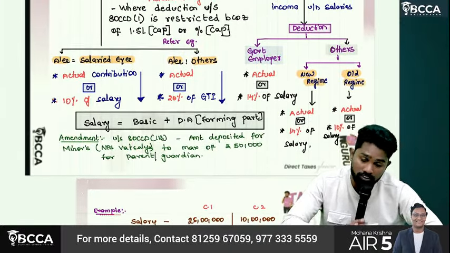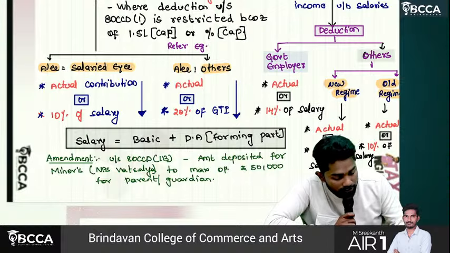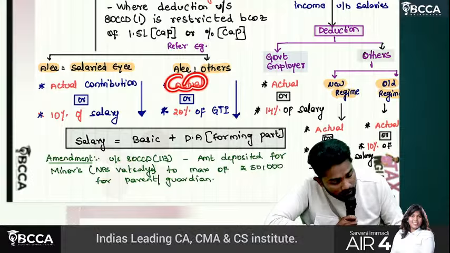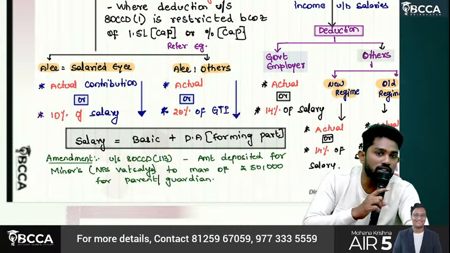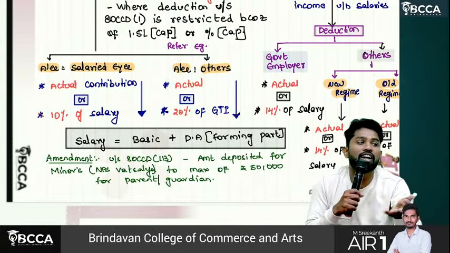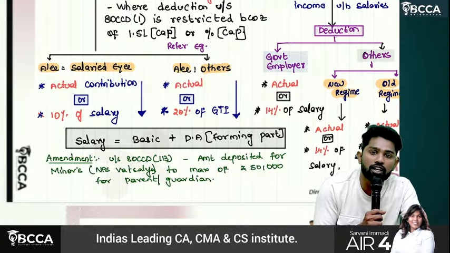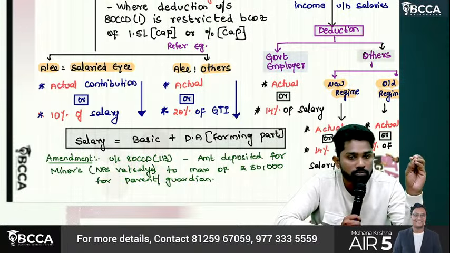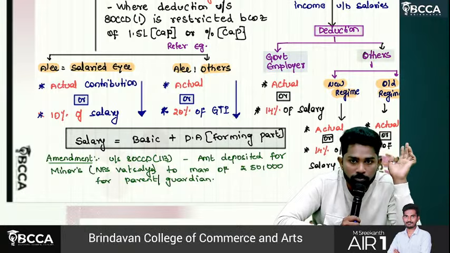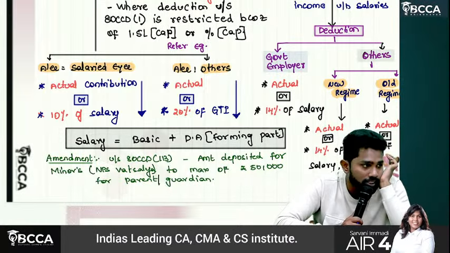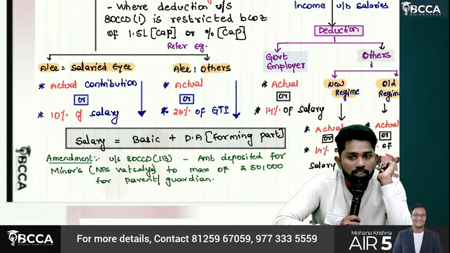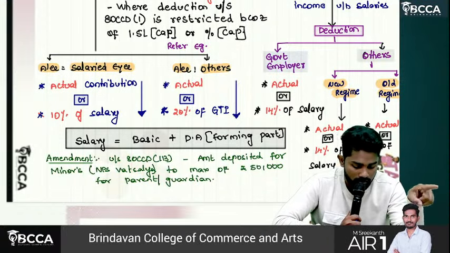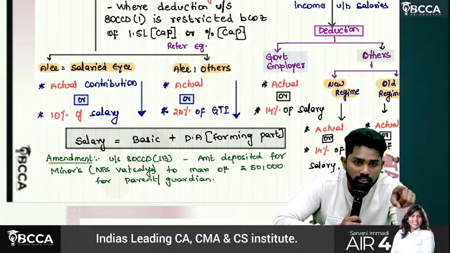We have examples, we'll see afterwards. Then, if he is self-employed, how much? Actual or 20% of gross total income. Why gross total income? Because he will not have salary. That's why 20% of gross total income. So, forget about self-employed. You are an employee. You contributed to the 80CCD NPS scheme. How much is the deduction available? Actual contribution or 10% of your salary.